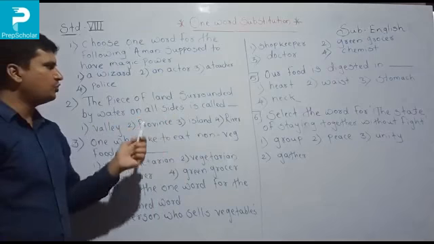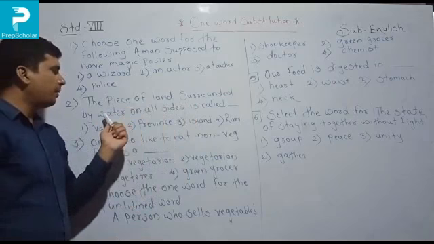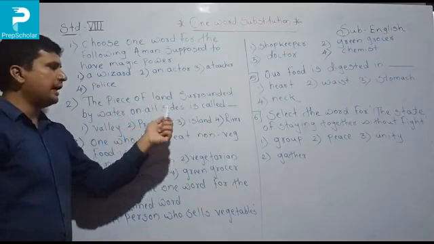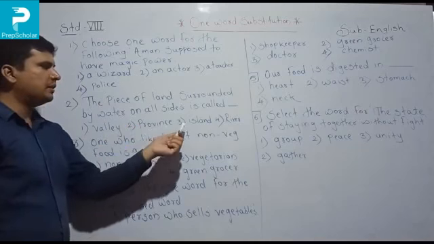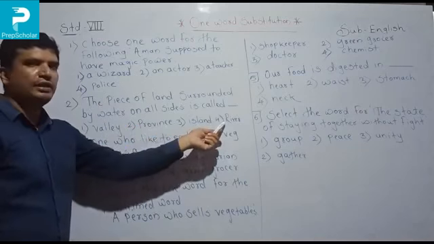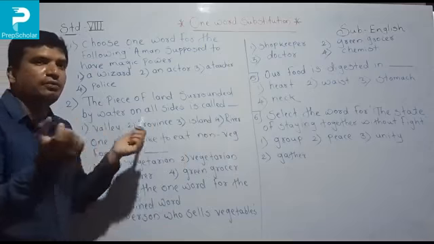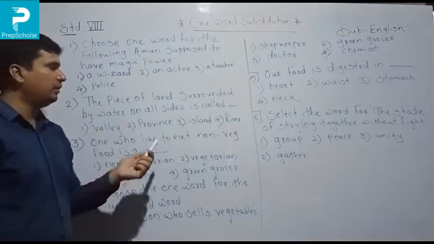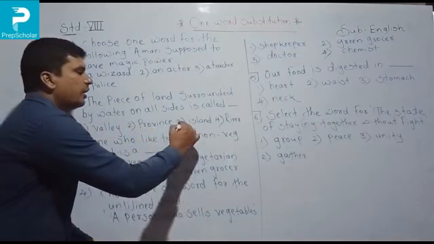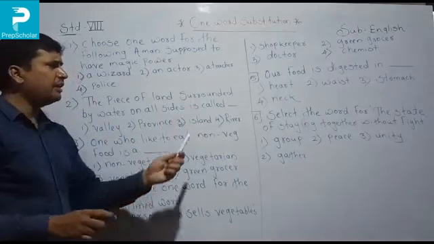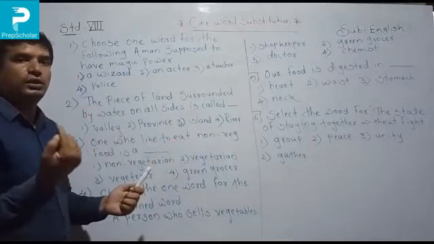Okay. Now the second one: a piece of land surrounded by water on all sides is called. So it is the whole sentence. The options are: number one valley, second province, third island, and last one river. So what is a piece of land surrounded by water? Valley no, province also no. So third number, island. Island is a piece of land surrounded by water on all sides.